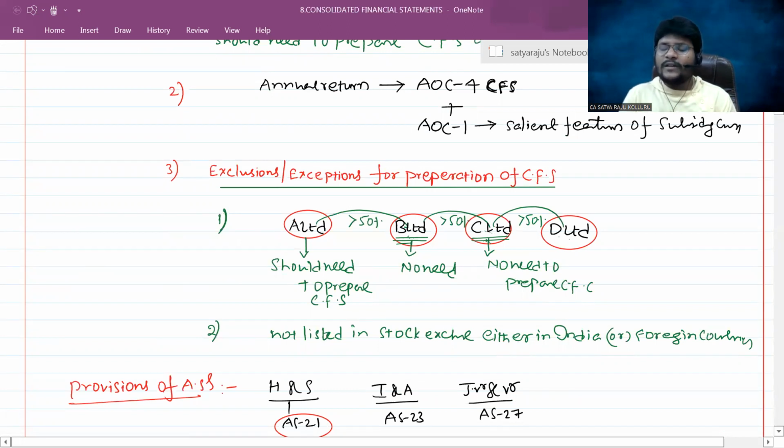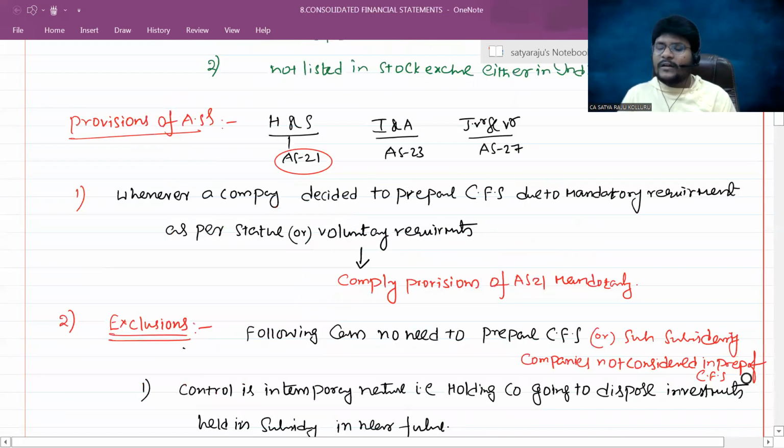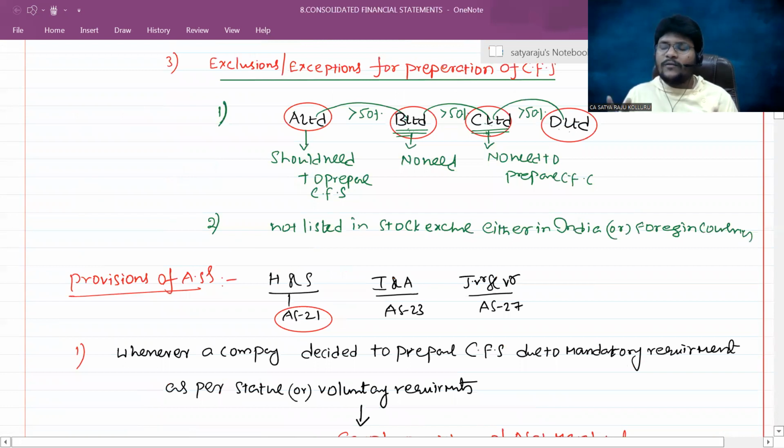Sir, certain exclusions or exceptions are given as per the Companies Act 2013. If a company satisfies the criteria, then there is no need to prepare consolidated financial statements. Even though my company has a subsidiary, associate, or joint venture, if our company has an ultimate parent company, that is, our company's interest is held by another company, then no need to prepare the consolidated financial statements. In the given example, B Limited and C Limited need not prepare. If not listed on a stock exchange either in India or any foreign country, then there is no mandate to prepare the consolidated financial statements.